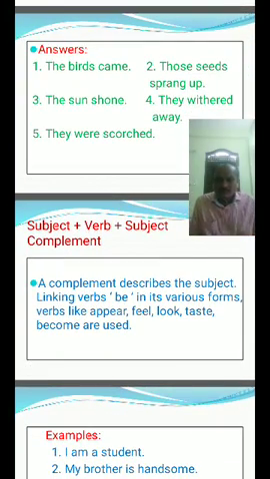Come to subject plus verb plus subject complement. A complement describes the subject. Linking verbs are be in its various forms. Verbs like appear, feel, look, taste, become are used in subject plus verb plus subject complement.